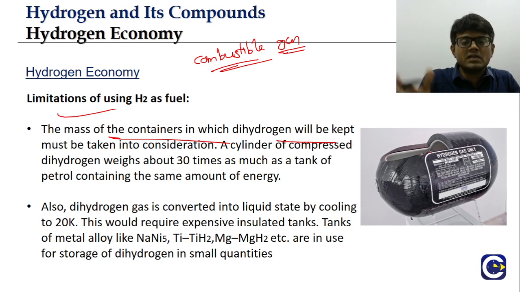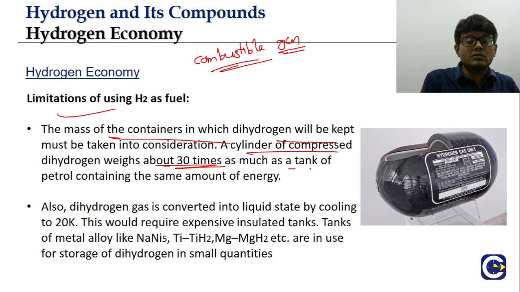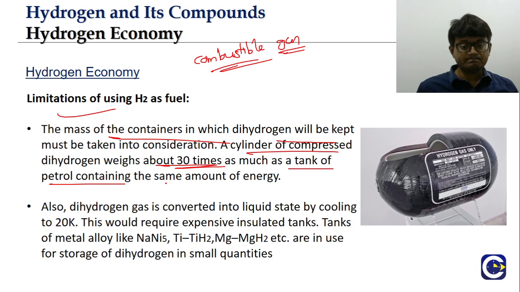So the mass of the cylinder in which we are storing hydrogen gas is going to become very large. Roughly, a cylinder of compressed dihydrogen will be weighing 30 times more than the petrol tank.